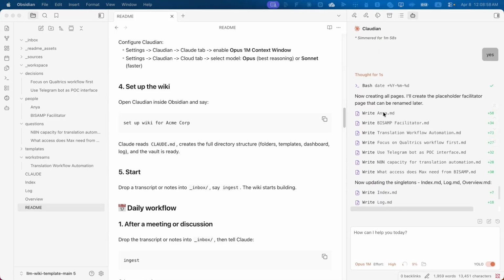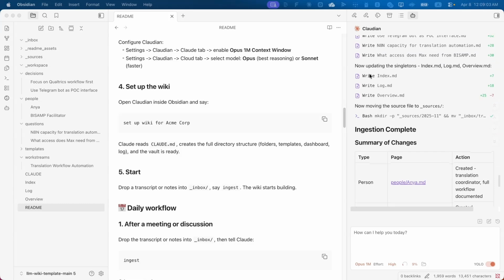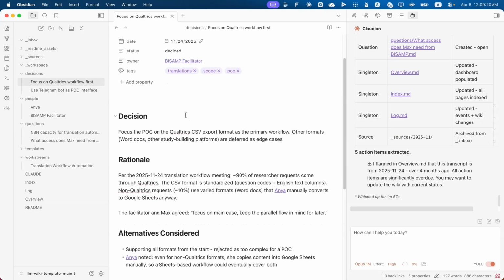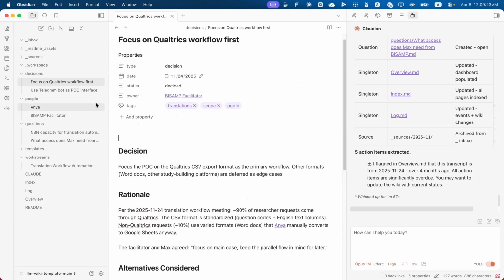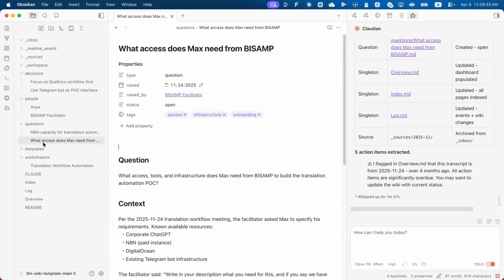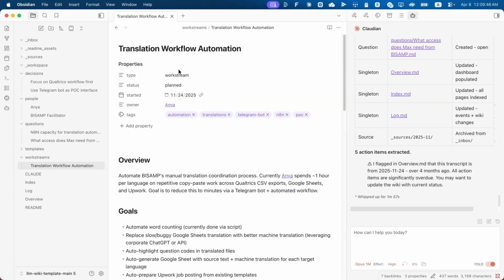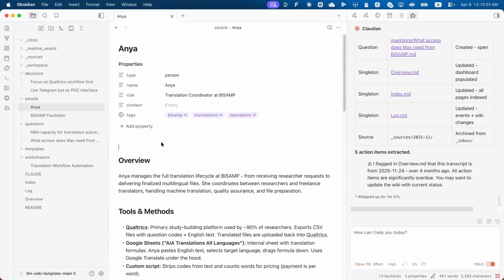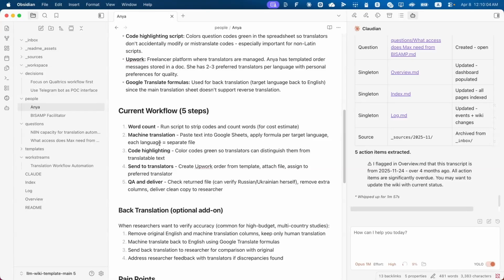It's created all pages, then updated our dashboard, and then moved sources to the sources folder. So it found decisions, the rationale about the workload that we discussed, open questions, and information about the project that was discussed. As you can see, all the files are cross-referenced and cross-linked. For example, if there is a name, you can click on it and go to the person. It has the full context and it's really easy to navigate.